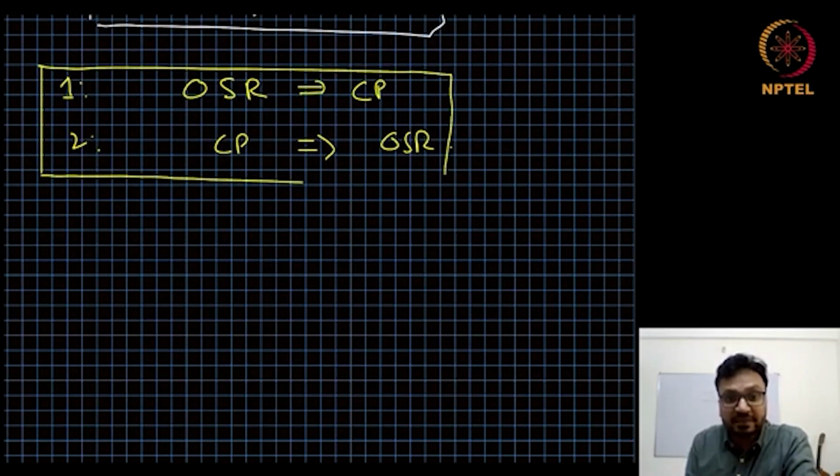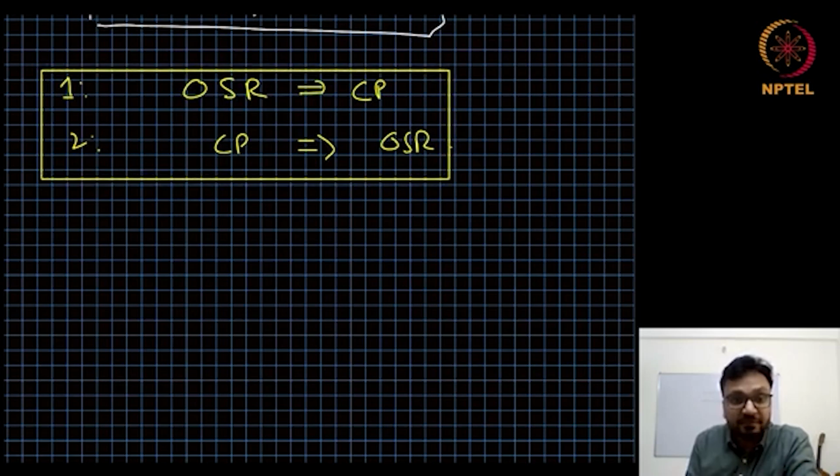Just to connect it with what we have already done, for positive maps also, we found that H can be written as sum over n lambda n Kn outer product Kn.